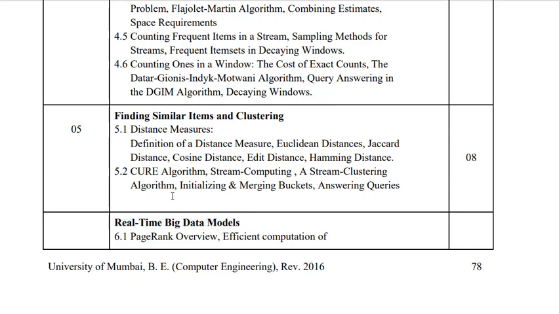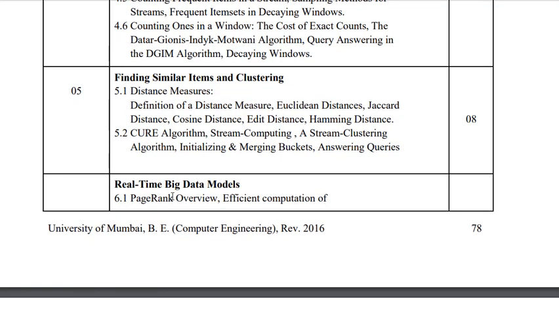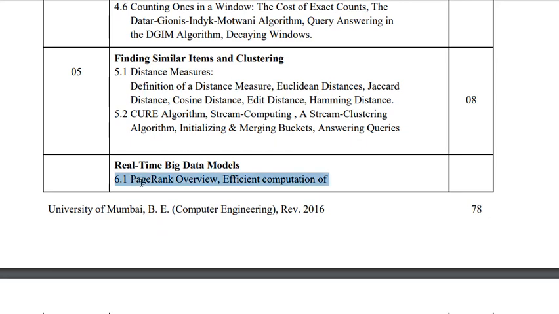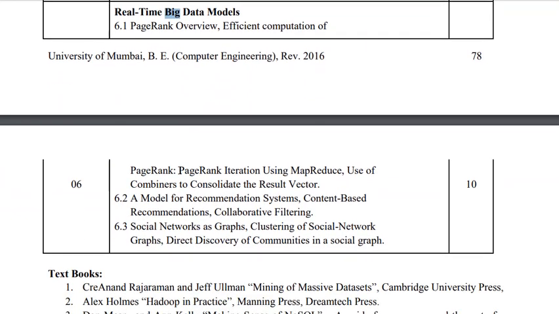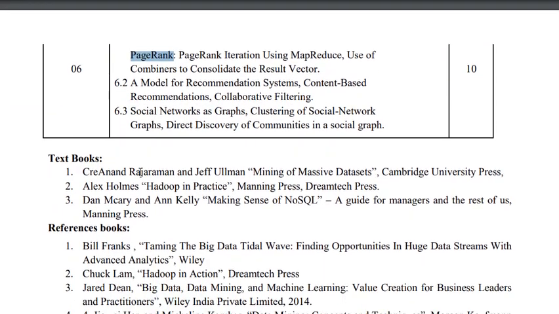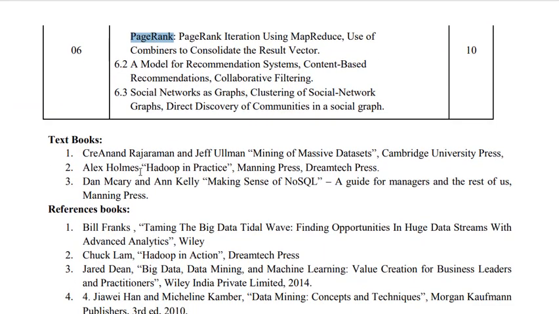The last point is about the big data models which are real time, and there is an algorithm, the PageRank overview. This algorithm of PageRank in data analytics is different from the PageRank algorithm which is available in operating systems. The PageRank algorithm was identified at the beginning in a successful manner by the Google team. The name itself has been given PageRank because of the founder of Google, whose name is Larry Page.